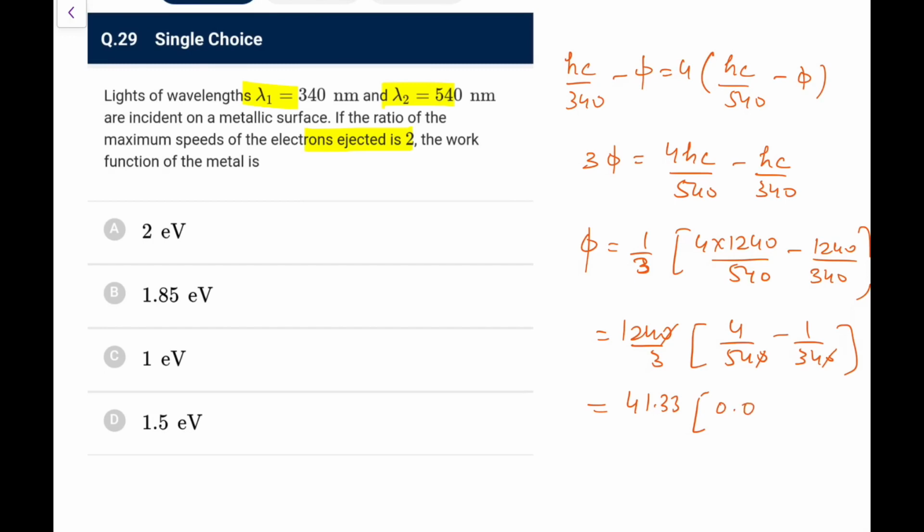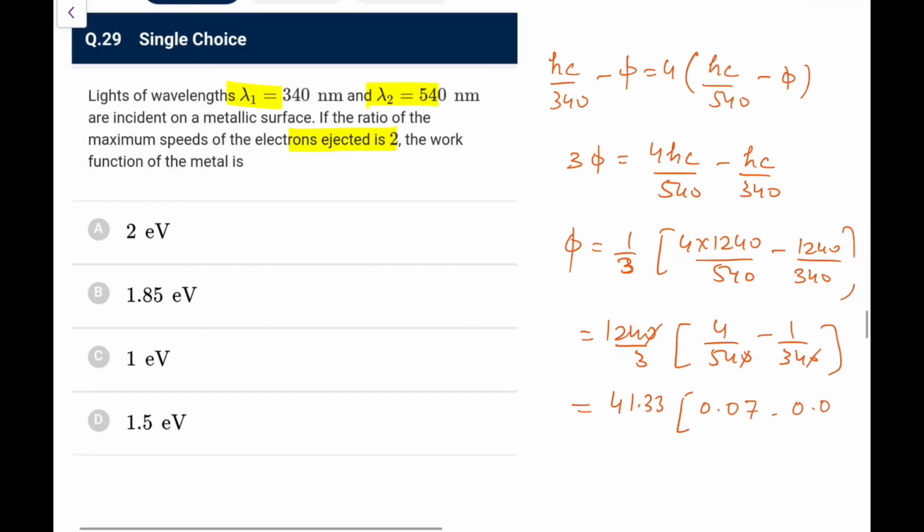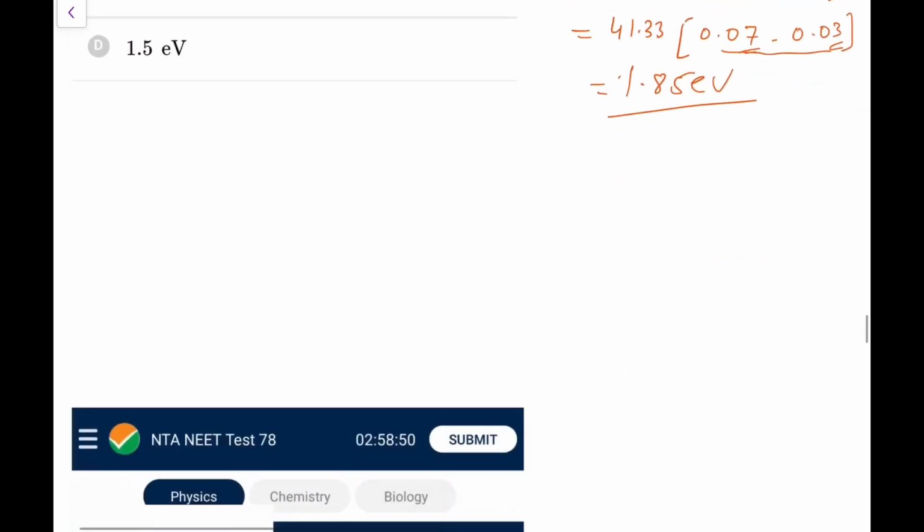and this is 40, that would be again 0, and this would be point 0, and 400 would be approximately 7 times 0.07, and it would be 1 by 34, that is 0.0, again 100 will come, 100 will be approximately 0.03, so it is 0.04, so 41 into 0.04, it would be, let's say 1.6 or something, so the closest would be 1.85, because it would be slightly greater than this, and it is slightly less than 0.03, so I can go for 1.85 eV from these calculations.